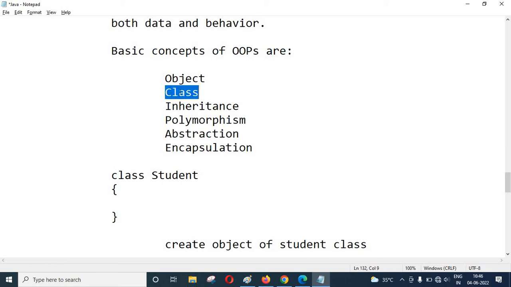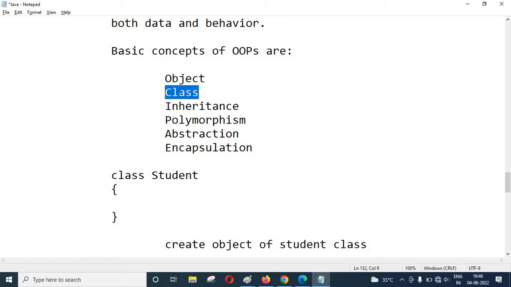So next, what is a class? A class is the unique name of that encapsulated area. That means the boundary, the name of that boundary. Suppose we are going to create ten encapsulated areas, so how will the computer recognize all those areas? Encapsulations are identified with the help of the class name.